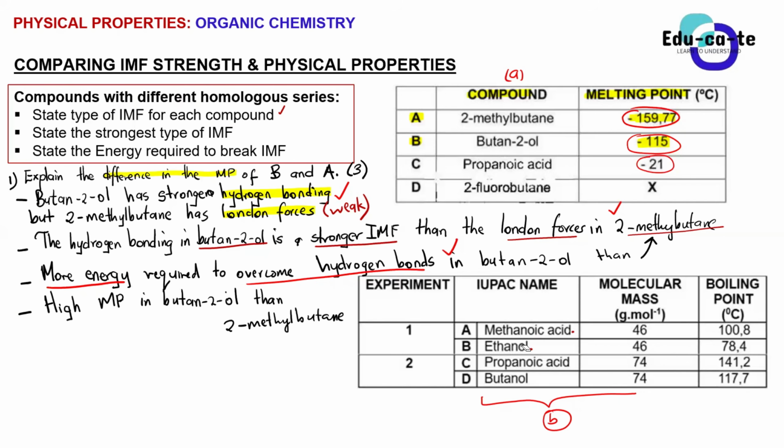So basically, the hydrogen bonding in methanoic acid is a stronger intermolecular force compared to the hydrogen bonding in ethanol. Eventually, if we have a stronger intermolecular force in methanoic acid, it means we'll require more energy to overcome the intermolecular forces in methanoic acid than in ethanol, and it means we will end up having a higher boiling point. At the end of the day, you must conclude based on the boiling point, because your table in this case was given in the form of boiling points.